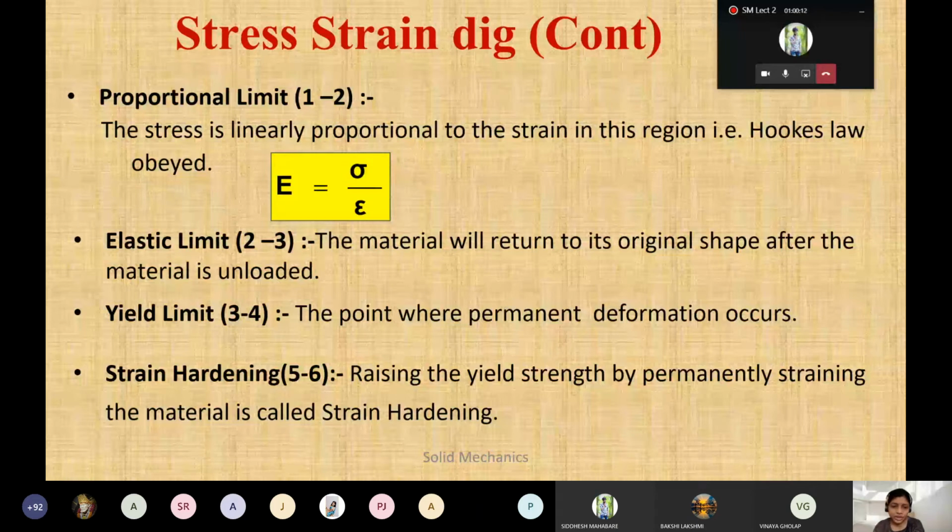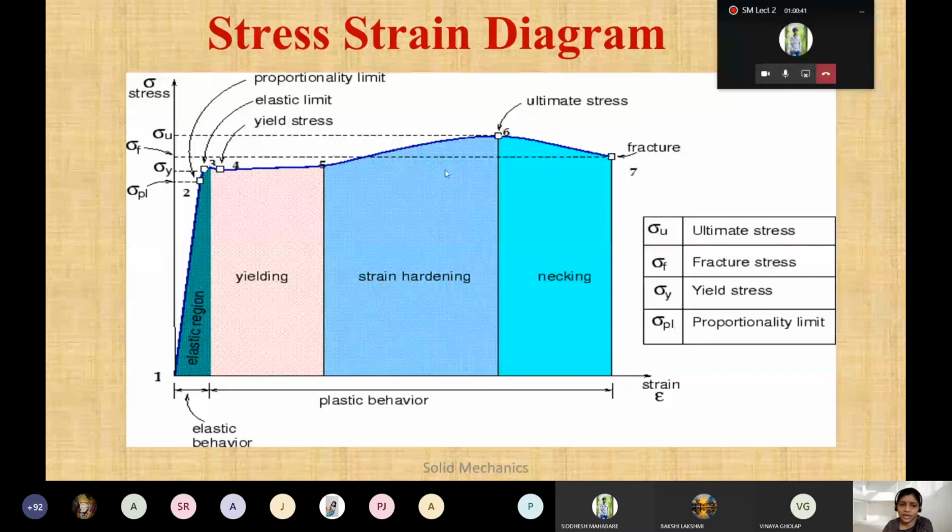If you further stretch the material, if you stretch more, you can find there is strain hardening. You will come across this in detail in metallurgy also. So at that time, just listen carefully. What is strain hardening from the mechanical point? As I'm a design faculty, I can just tell you this much only, that there is some change in grain size. You will see a change in grain size in the microscope. That is called strain hardening. This is your strain hardening which occurs from 5 to 6, which comes to the ultimate stress now.